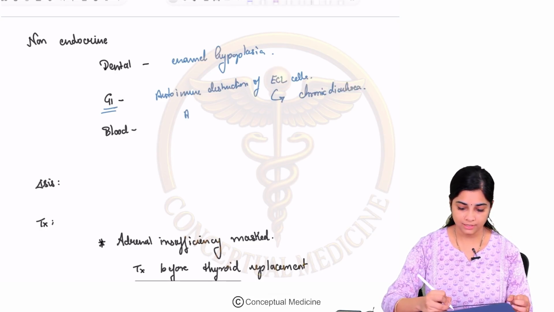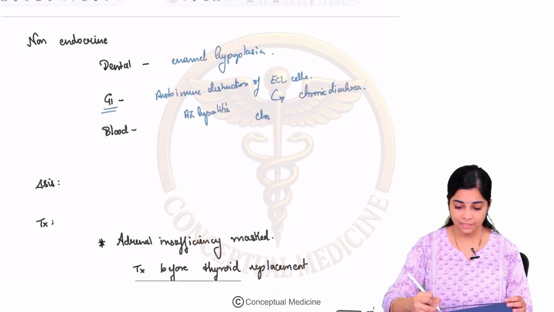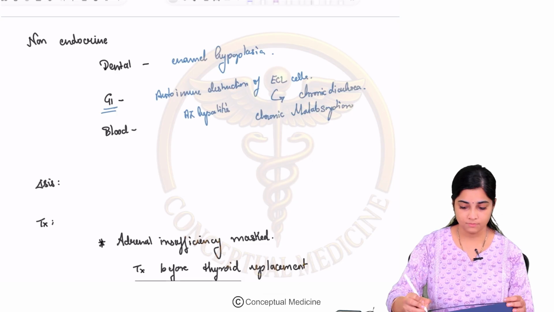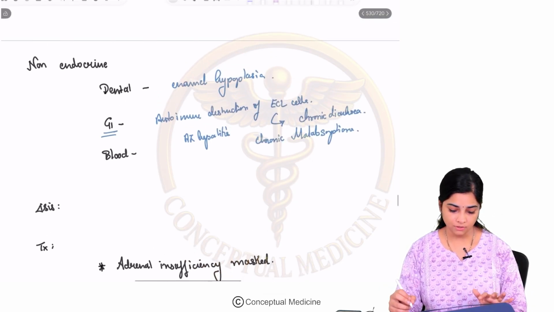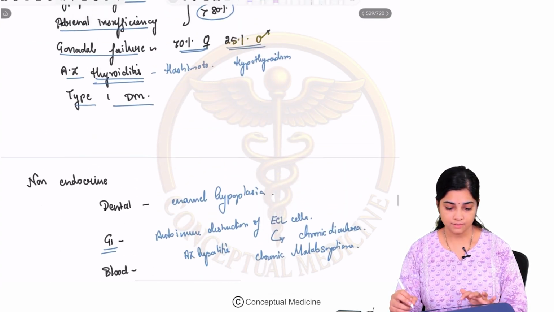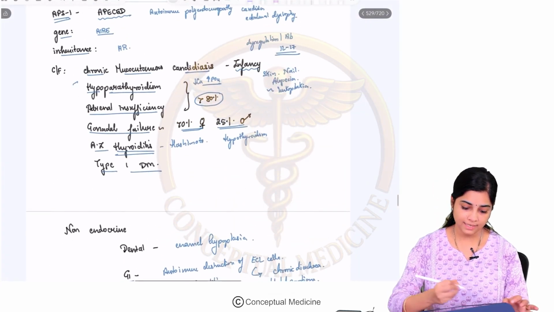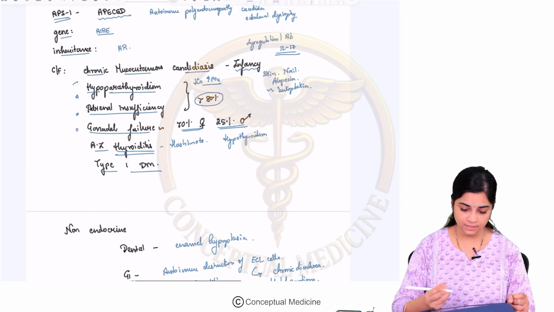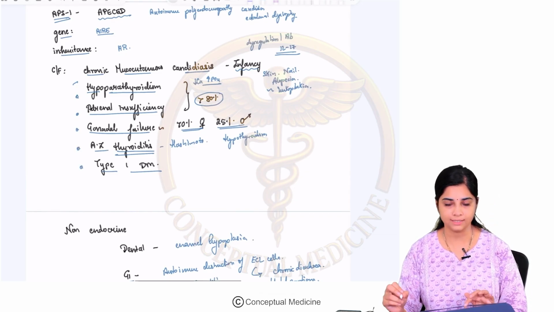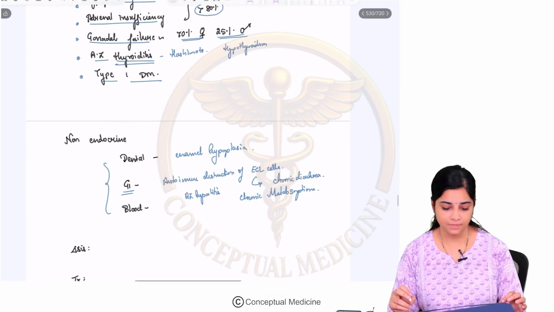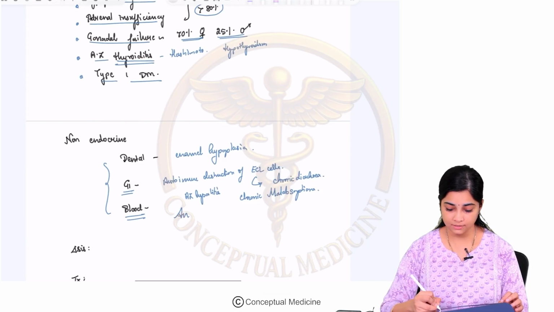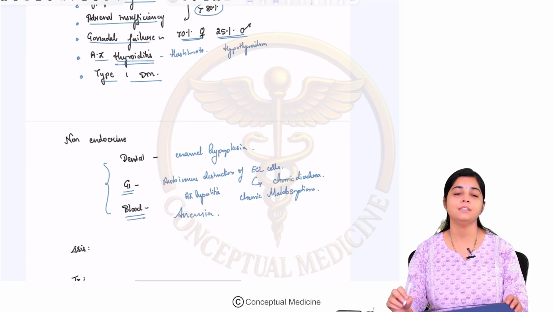Apart from this, you can have autoimmune hepatitis. You can have chronic malabsorption syndromes. Okay. So this is about your autoimmune polyendocrine syndrome type 1. So you have mucocutaneous candidiasis, and the predominant endocrine manifestations are hypoparathyroidism, adrenal insufficiency, gonadal failure, autoimmune thyroiditis, type 1 DM. And these are your various non-endocrine manifestations. Chronic malabsorption can result in anemia.